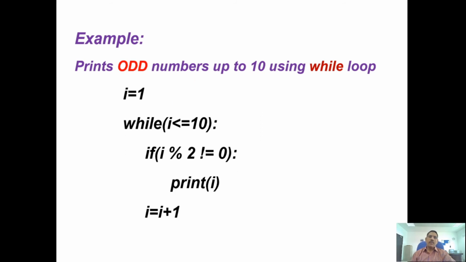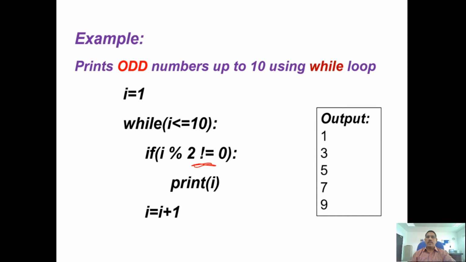Now how to find the odd numbers using a while loop? Very simple, just change the condition: the remainder value is not equal to 0. If the remainder is other than 0, those numbers are called odd numbers. The same example, using not equal to 0, will print the answer 1, 3, 5, 7, 9.